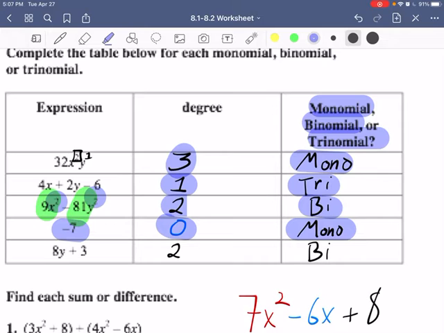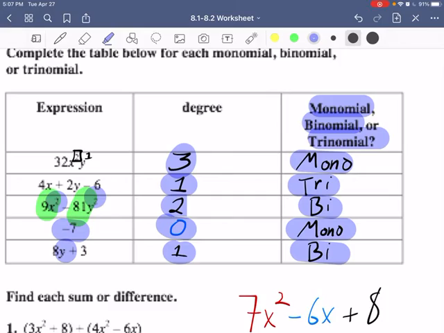Okay, again here, just realizing this is incorrect. The degree of this is 1, but it definitely is a binomial. There's only the understood 1 exponent over the y, but right here we've got 2 different terms, 8y and then 3. That makes it a binomial.